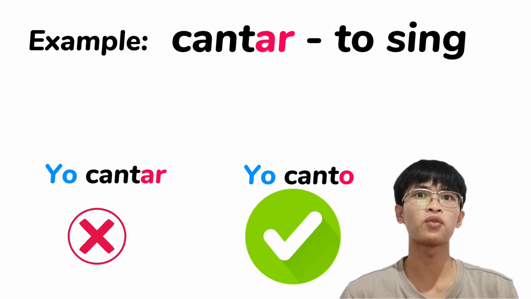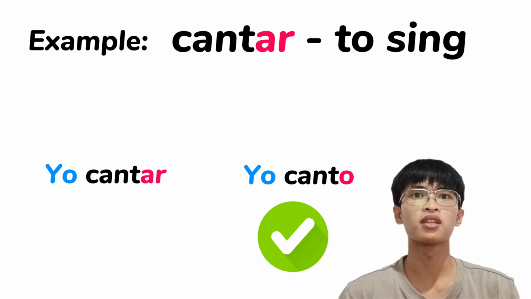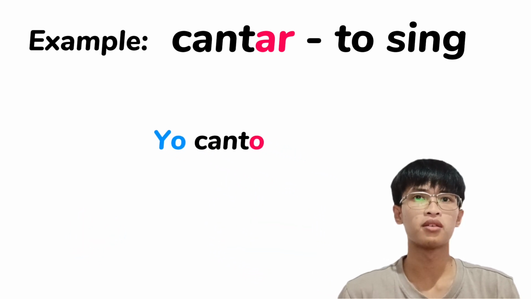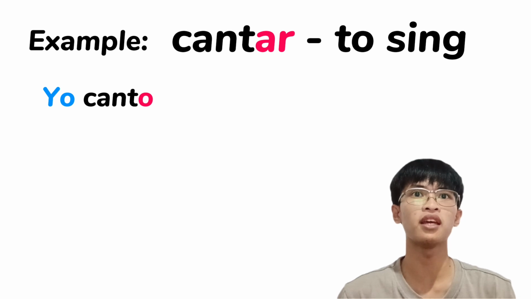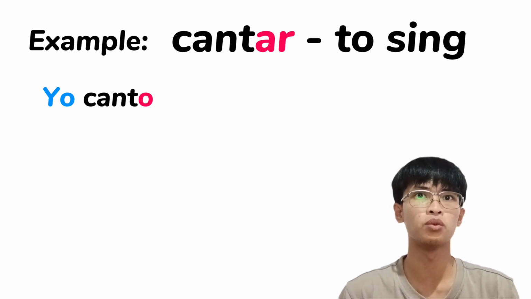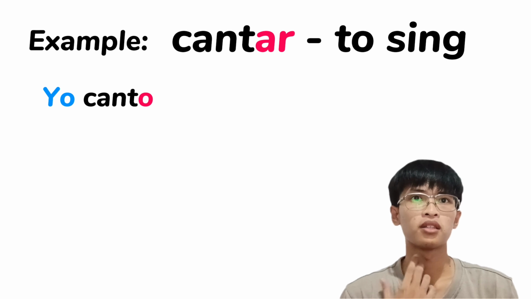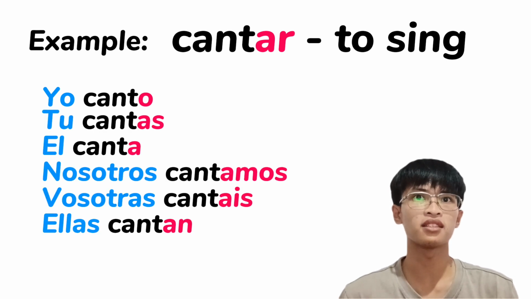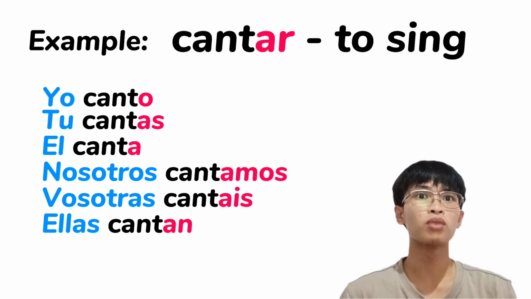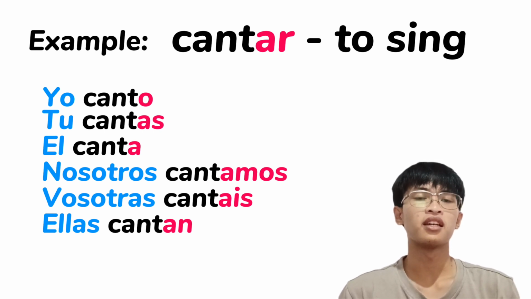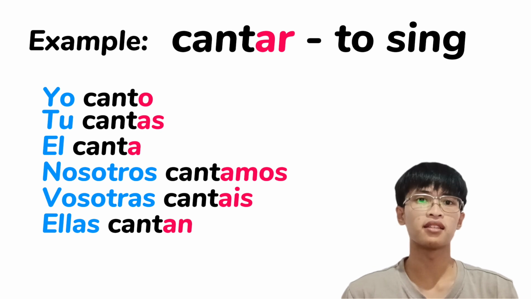Same as if we are going to use the word tú, we cannot say tú cantar. We must change the ending to AS because we are using the word tú. So the combination will be tú cantas. Same as él, for example, él canta because the AR will be changed to A. Then with nosotros or nosotras, we will say nosotros cantamos. With vosotras, vosotras cantáis. And ellas will be ellas cantan.